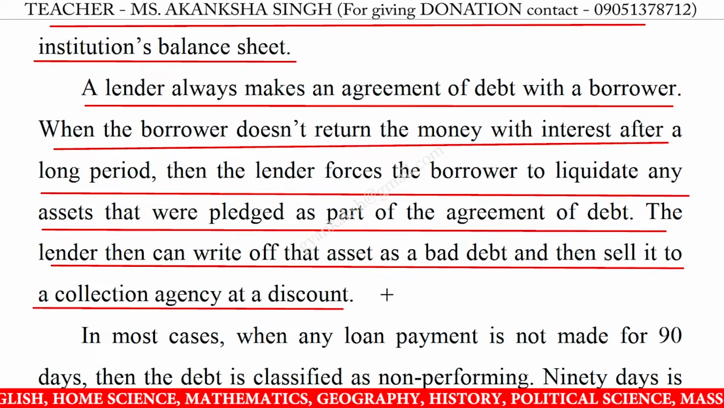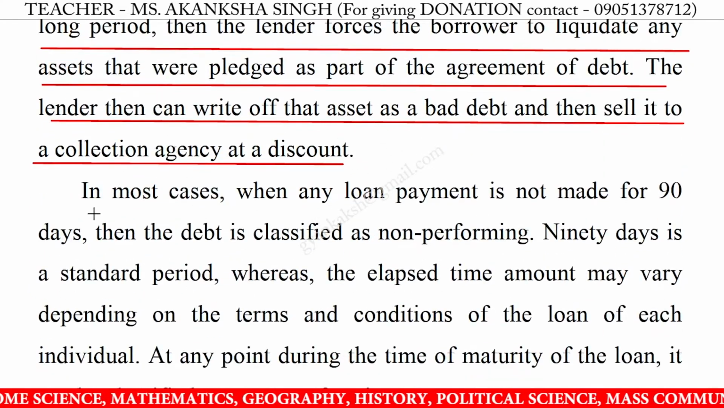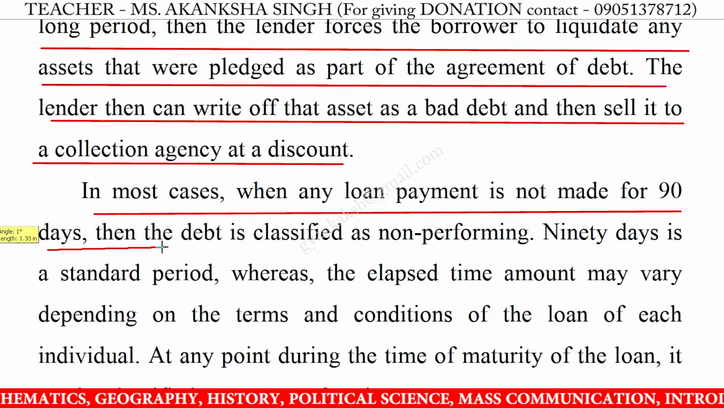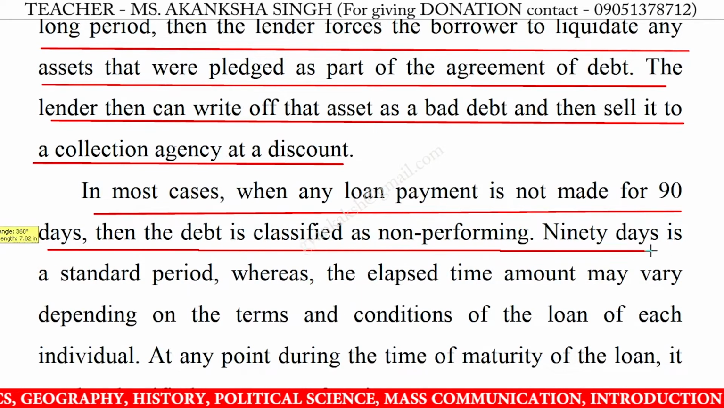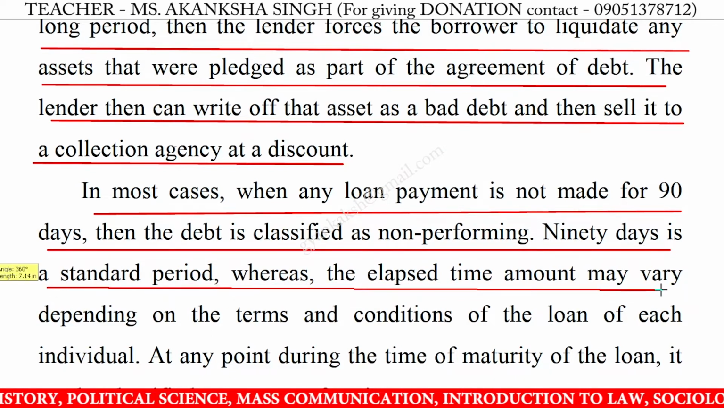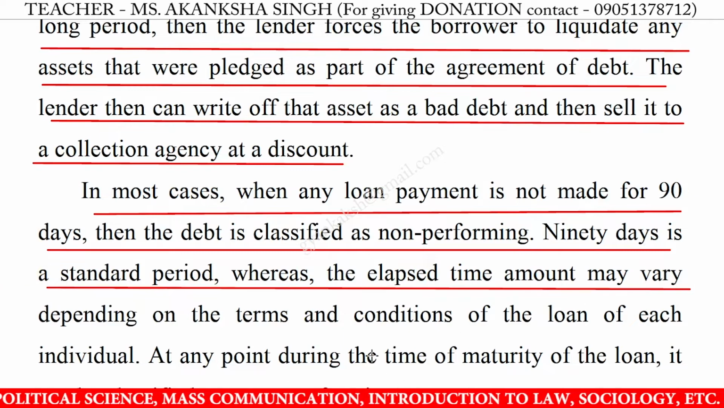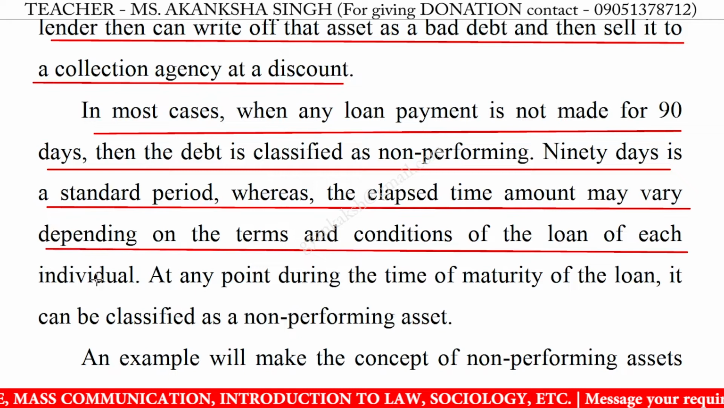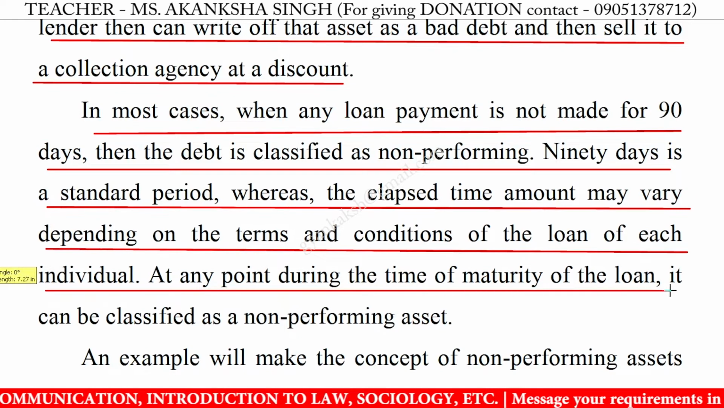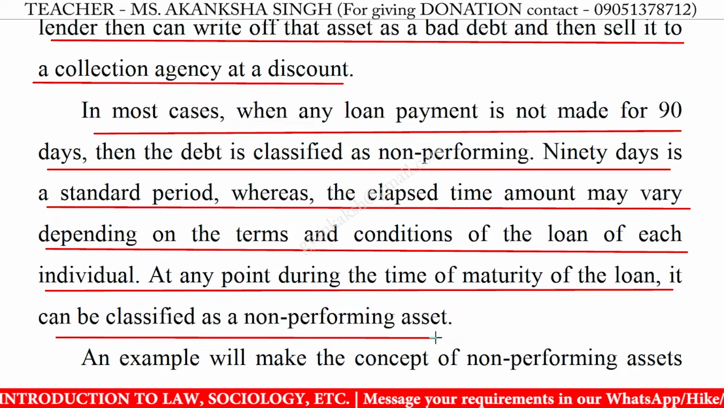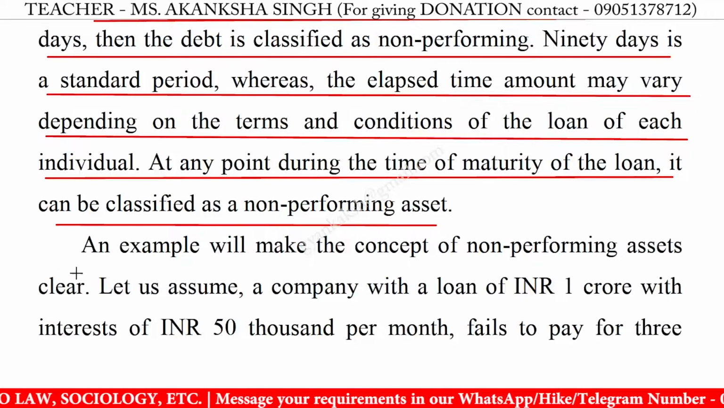at a discount. In most cases, when any loan payment is not made for 90 days, then the debt is classified as non-performing. 90 days is a standard period, whereas the elapsed time amount may vary depending on the terms and conditions of the loan of each individual. At any point during the time of maturity of the loan, it can be classified as a non-performing asset.